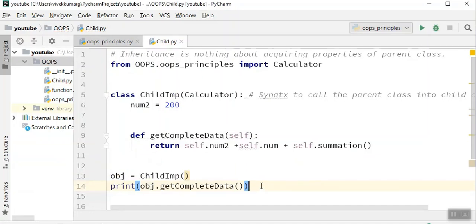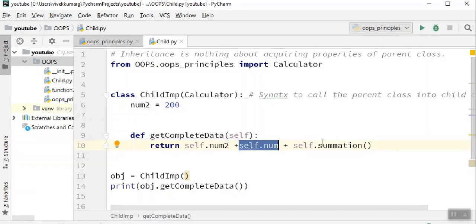Good that you are calling this method. Okay, we'll see. When you say get complete data, it has self.num2. No problem, it will not fail here. Plus self.num. Perfect. It will not fail here as well because you are inheriting. The num value will be accessible here as well. It will not fail here also.